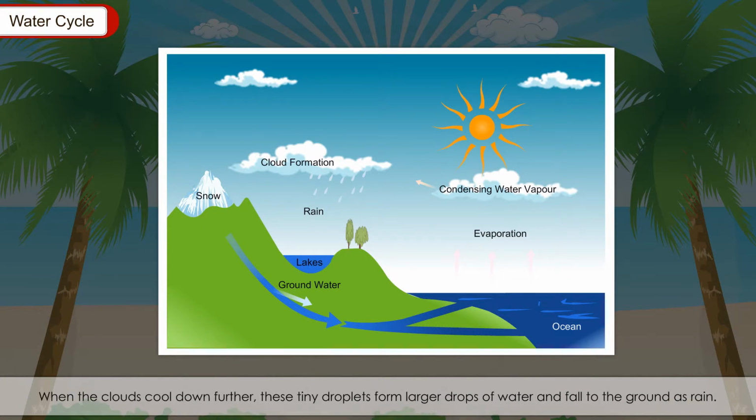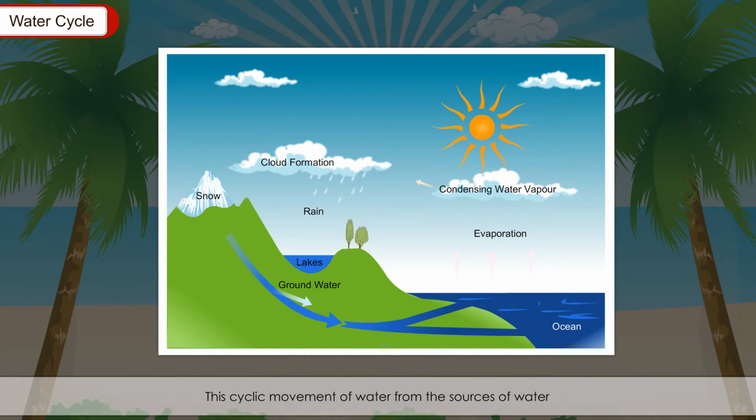When the clouds cool down further, these tiny droplets form larger drops of water and fall to the ground as rain. In cold weather, the water drops may freeze and fall as hail or snow. The falling down of water from the earth in the form of rain, hail, or snow is called precipitation. This cyclic movement of water from the sources of water to sky as water vapor and from sky to the earth as rain, hail, or snow is called water cycle. Water cycle is a continuous process in nature.